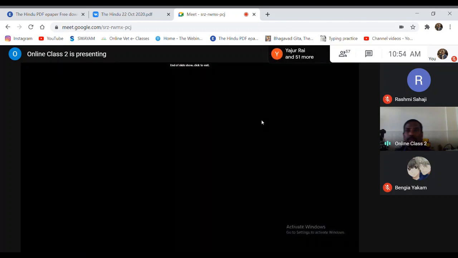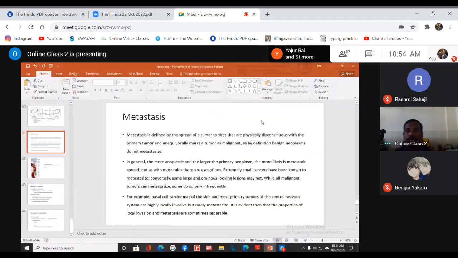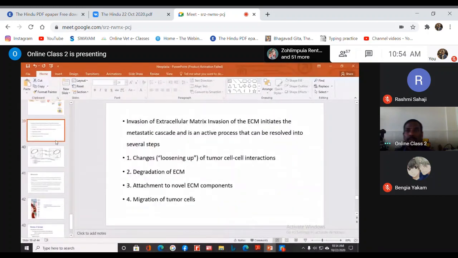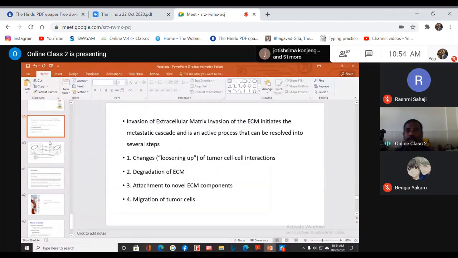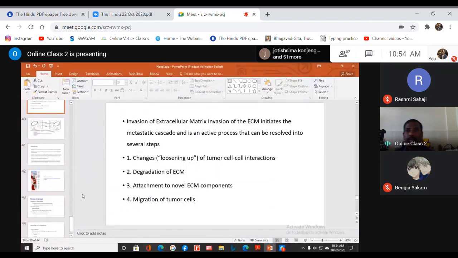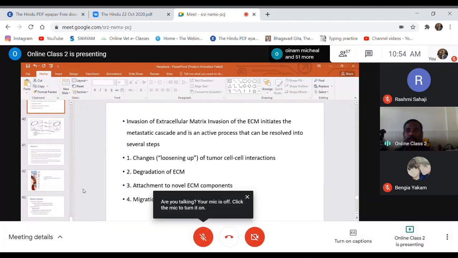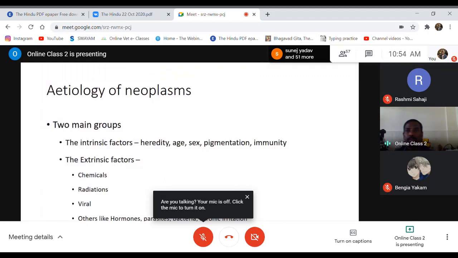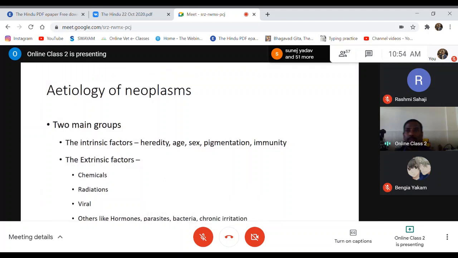So this is about the various points of differentiation between benign and malignant tumors. What we have to remember here is that metastasis doesn't take place in benign tumors. Metastasis is usually found in malignant tumors only. So invasion and metastasis are features of malignancy. These are some of the criteria based on which you can differentiate between benign and malignant tumors. That is all about the different points of differentiation between benign and malignant tumors.